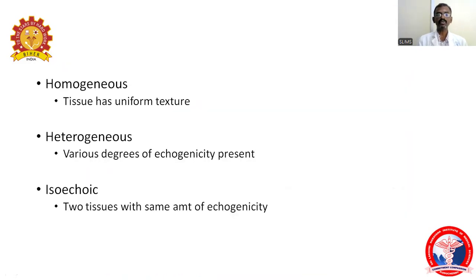So what are the tissues? How do you identify homogeneous tissues, heterogeneous tissues and isoechoic tissues? Homogeneous is nothing but uniform tissue texture. Heterogeneous is nothing but various degrees of echogenicity being present. Part will be fluid, part will be solid, part will be gas or calcifications. This is called heterogeneous. And isoechoic is two tissues of the same amount of echogenicity. Here they are both solid tissue, but two tissues of the same echogenicity.